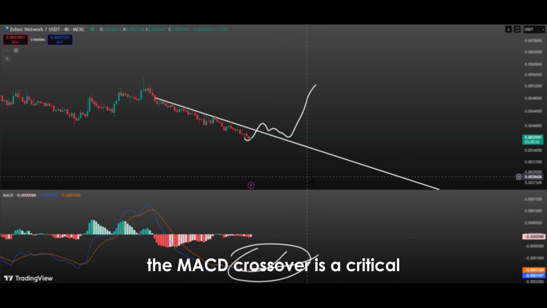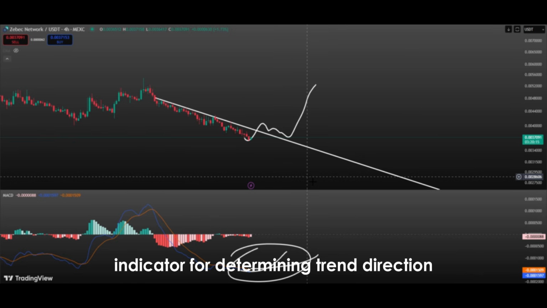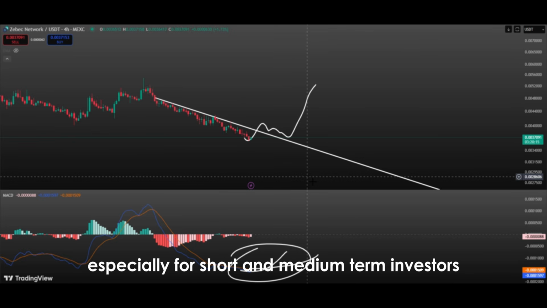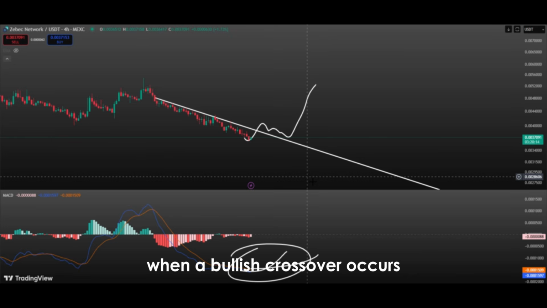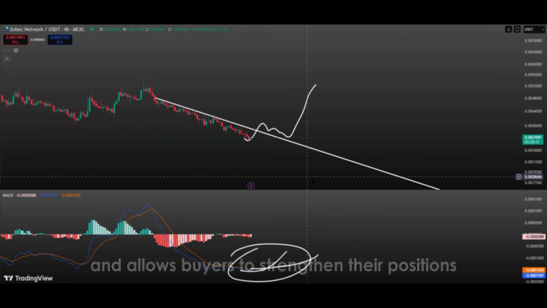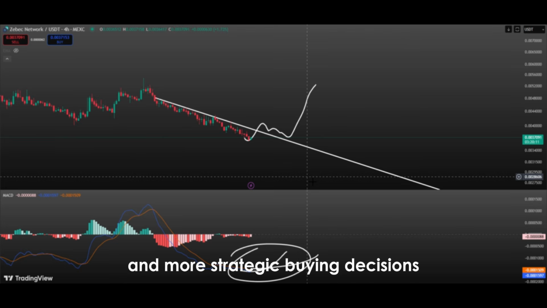The MACD crossover is a critical indicator for determining trend direction, especially for short and medium-term investors. When a bullish crossover occurs, the price is likely to test short-term resistance levels, and if these are broken, reach new highs. This process increases market momentum and allows buyers to strengthen their positions. With the start of the uptrend, investors can make safer and more strategic buying decisions.